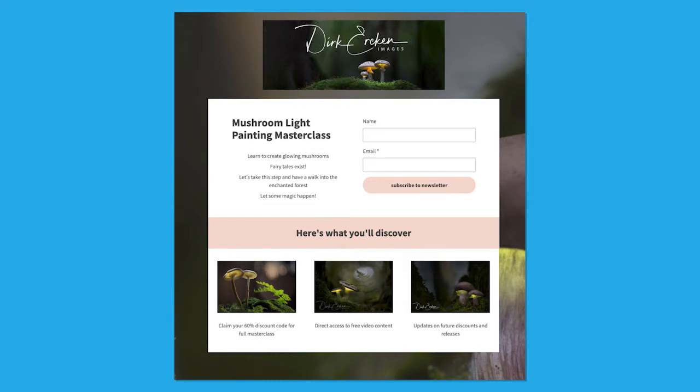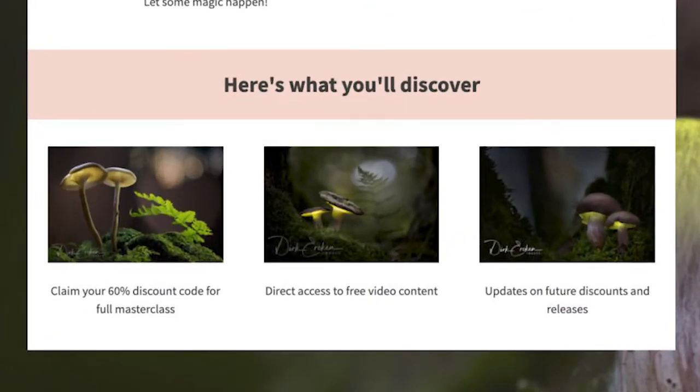Our first example is by Dirk Erkin, and he teaches a masterclass on how to paint. Not only does he include the sign-up form, obviously, to sign up for his classes, but gives you a little taste of what you'll discover and what you, too, can create by taking his class.